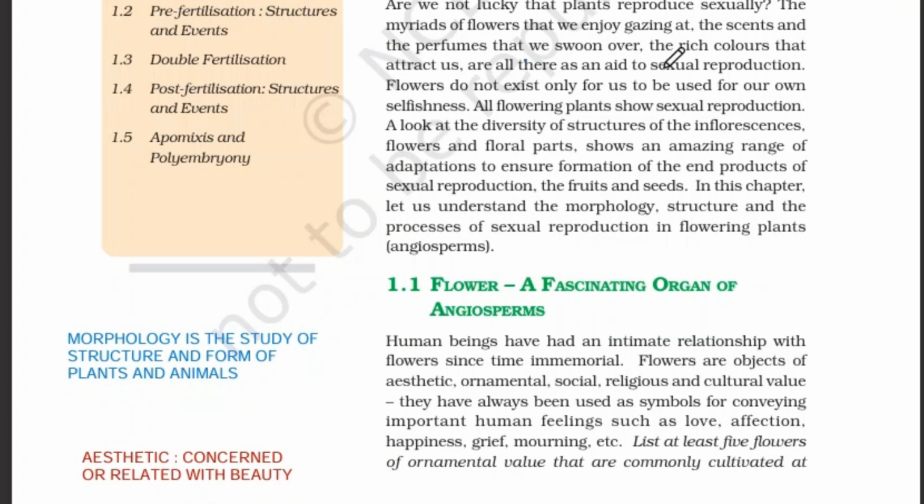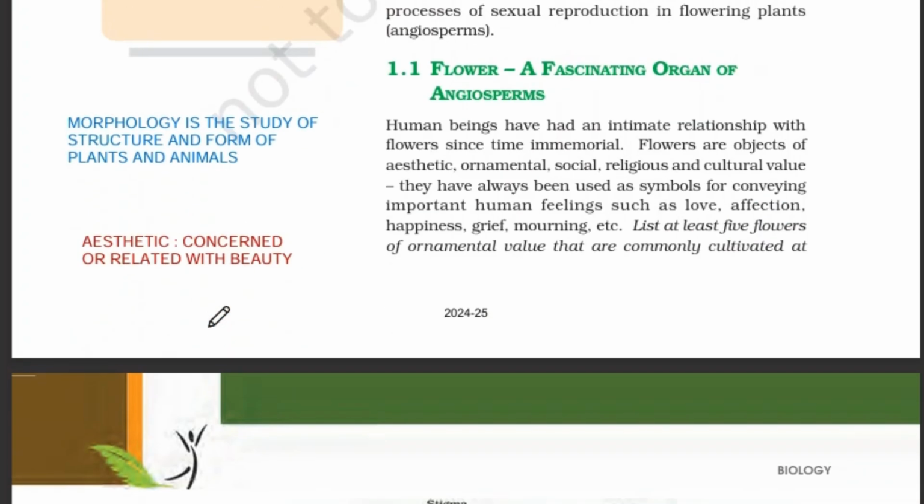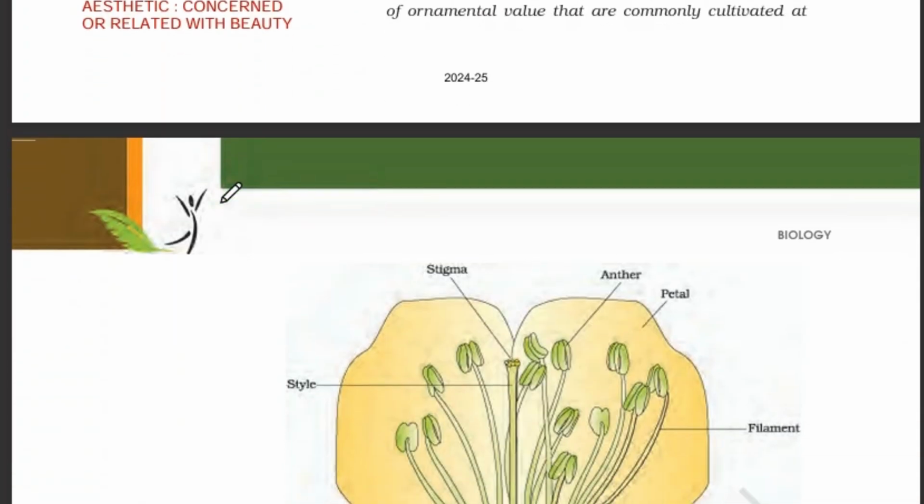So in this first paragraph, we enjoy the smell and beauty of flowers, and they come in rich colors. Myriads means multitude, and next, inflorescence means the arrangement of flowers on a stalk, and morphology.